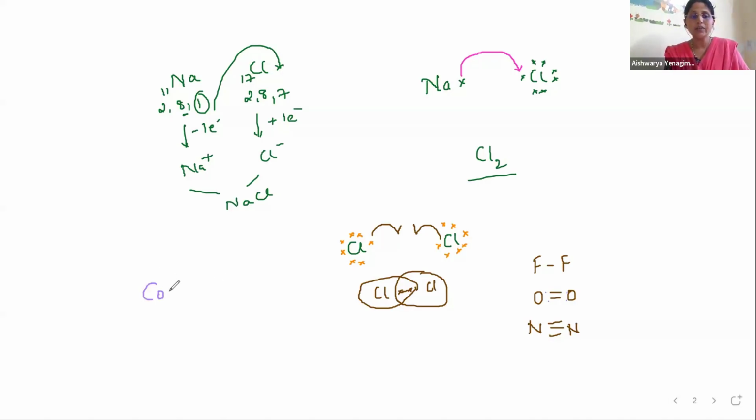But in the example I was talking about, between cobalt and NH3, cobalt is not going to share any of its electrons. Ammonia is going to share its electrons. It is not going to transfer them.